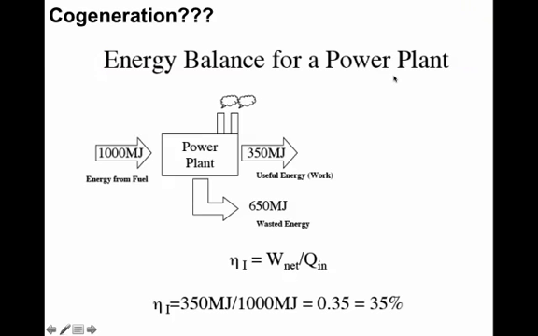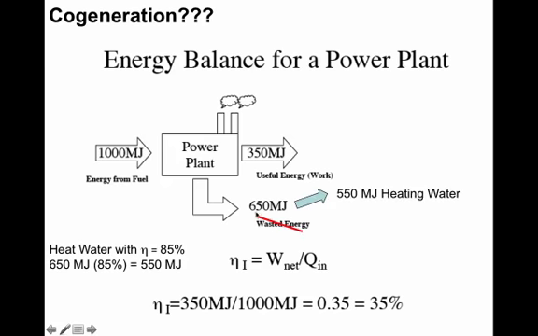What about cogeneration? What if instead of just dumping this in the ocean, we found a way to heat water with it, let's say with 85% efficiency, and then instead of 650 megajoules of wasted energy, we'd have 550 megajoules of heated water for our use and only 100 megajoules of wasted heat.